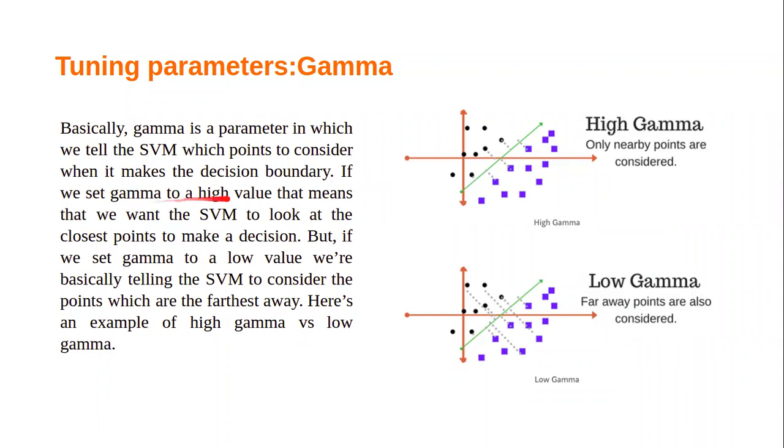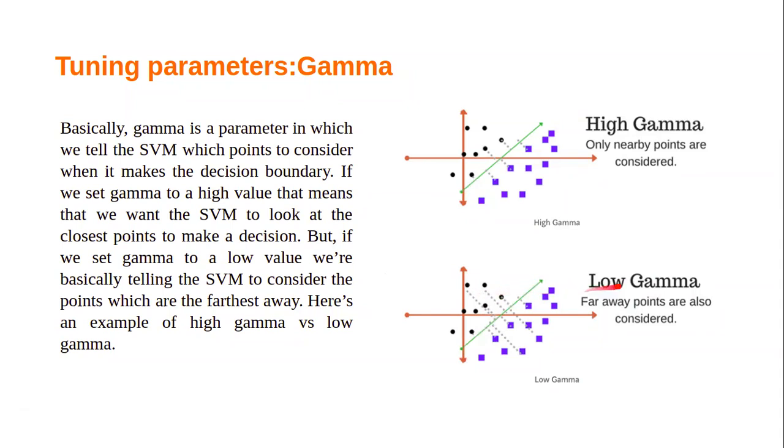If we set gamma to a high value, we want the support vector machine to look at the closest points, so high value means nearby points. Or if we set gamma to a low value, we are telling the support vector machine to consider the points which are farther away, meaning the points are distributed across the plane. If no point is nearby, the boundary is not created properly.